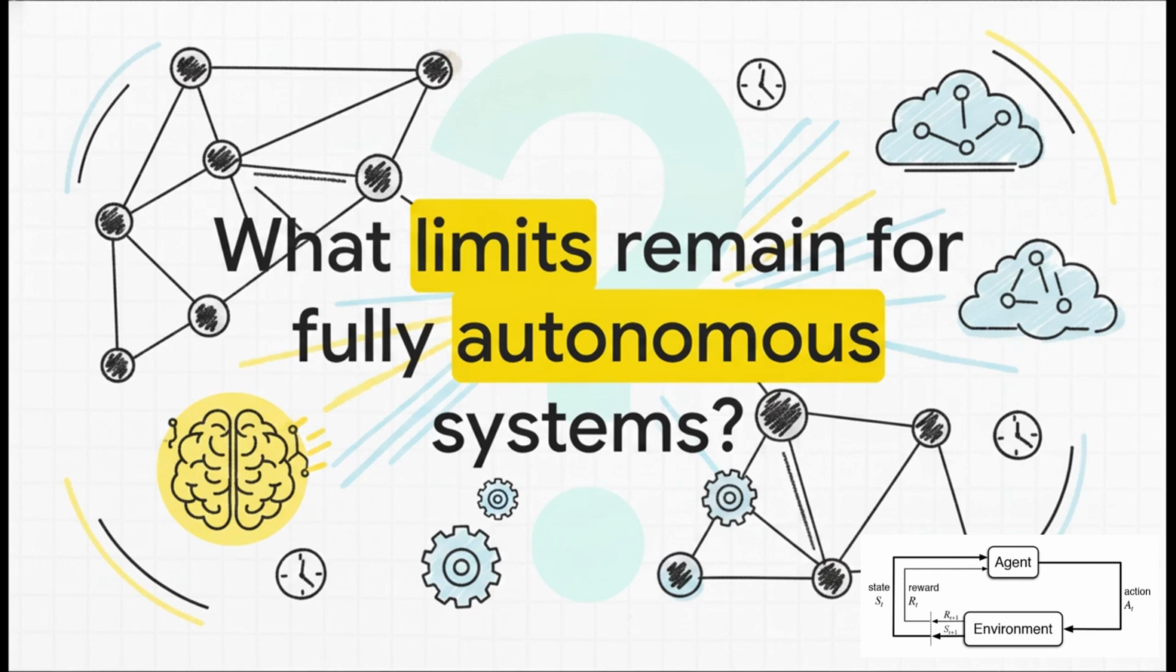We've covered the architectures, the massive successes, and the real-world hurdles, but I want to leave you with this to consider. If we are rapidly perfecting algorithms that allow machines to learn virtually anything through trial and error at speeds millions of times faster than humanly possible, what limits actually remain for fully autonomous systems?